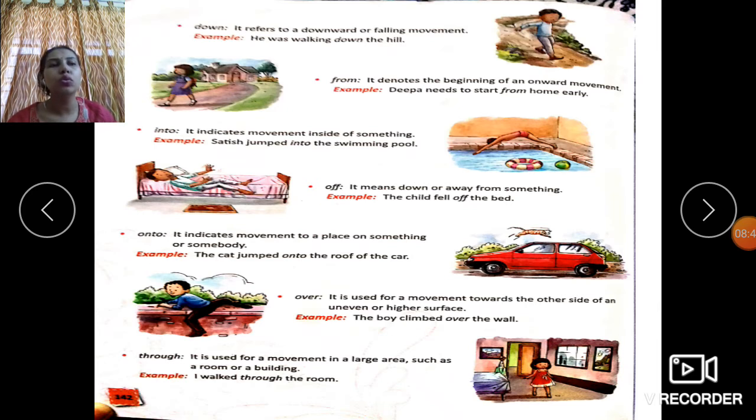Through means to cover the entire room by walking. Like here, for this particular sentence, it means that I have covered the entire room walking. This I am going to express with the preposition through. This means I have walked through the room. So I have already seen the room by walking through it.